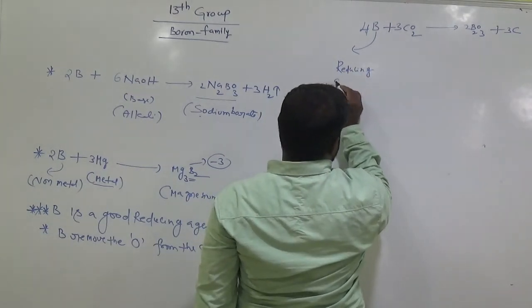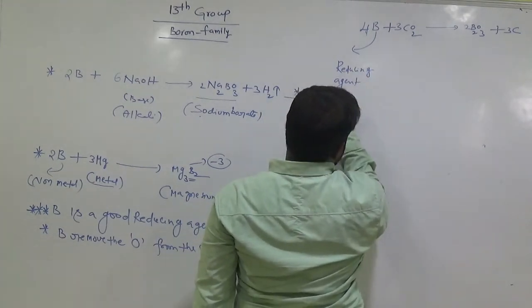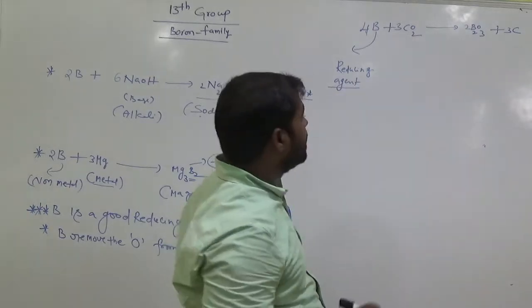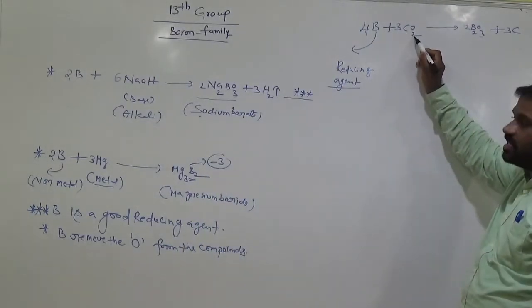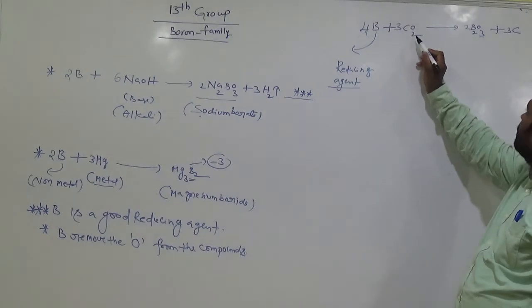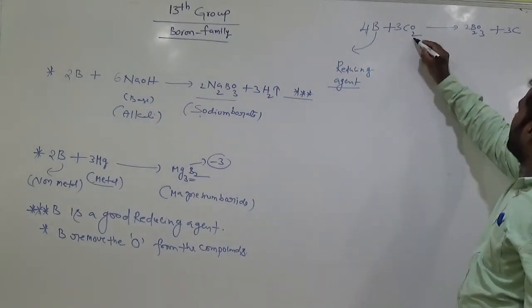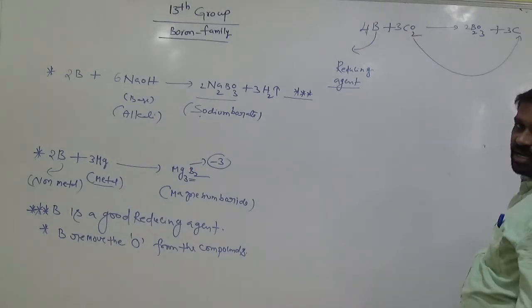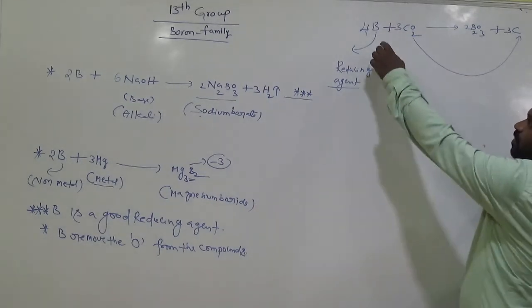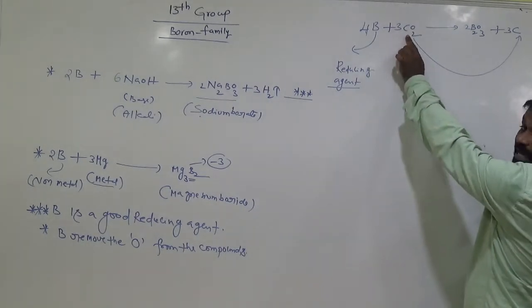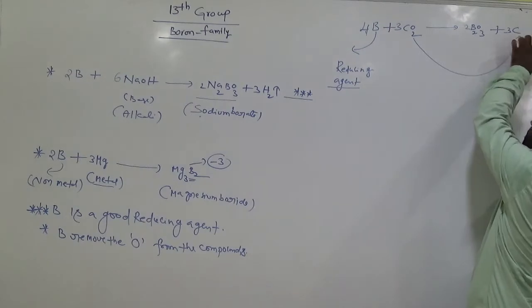Why is it a reducing agent? If you observe here, this carbon compound consists of two oxygens, but here there is no oxygen. Compare these two. Here carbon consists of oxygen atoms. This boron removes the oxygen from the carbon dioxide. Am I right? There is no oxygen.